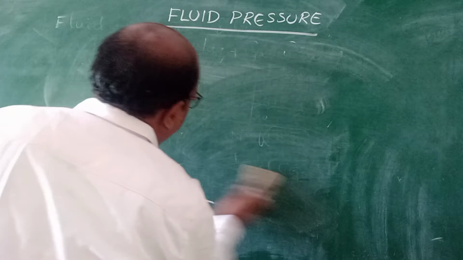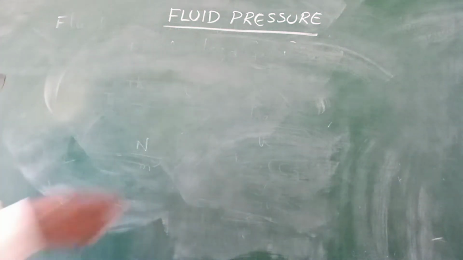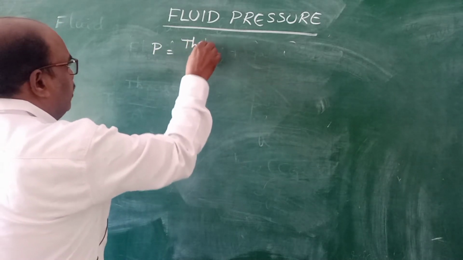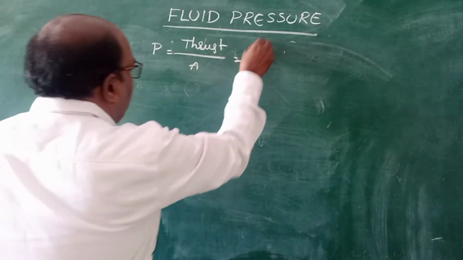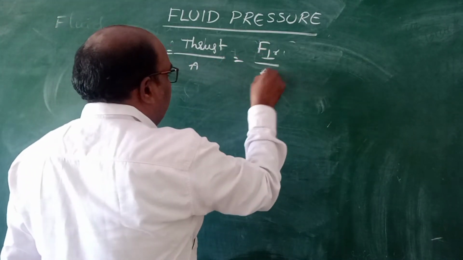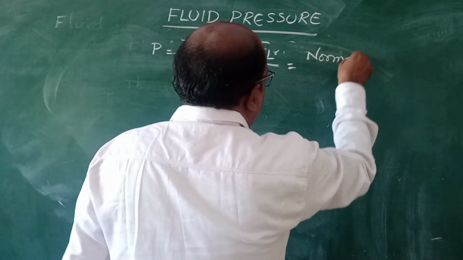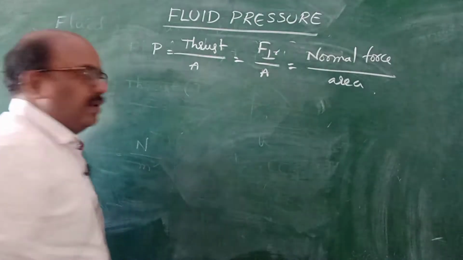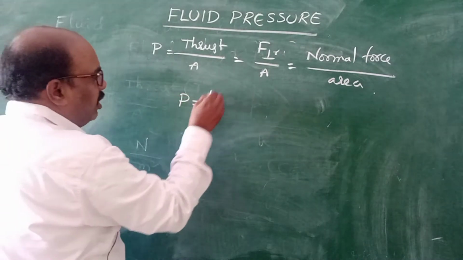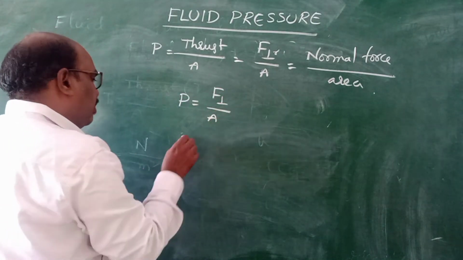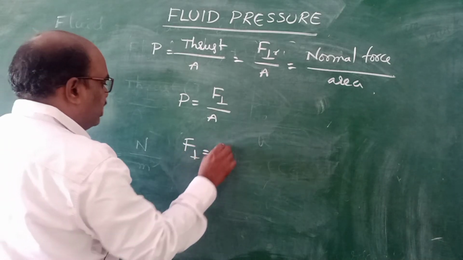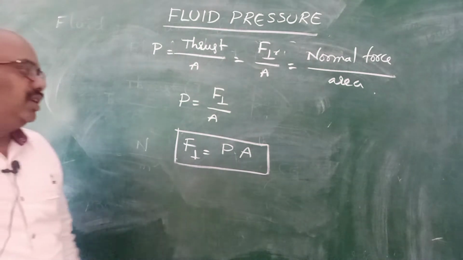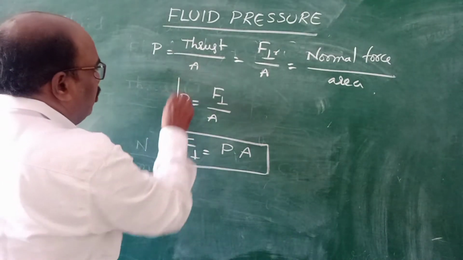Next, pressure. Very important, children. What is pressure? Pressure is nothing but thrust by unit area, also called perpendicular force by area, also called normal force by area. Normal means nothing but perpendicular only. These are all formulas for pressure. Pressure is equal to perpendicular force by area. If you want force, force is equal to pressure into area. But what force? Perpendicular force is equal to pressure into area. This is the pressure formula, and this is the perpendicular force formula.